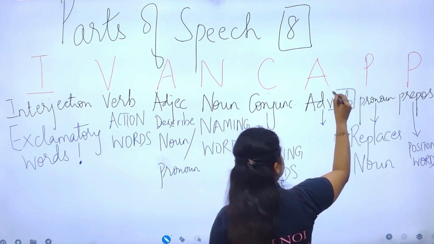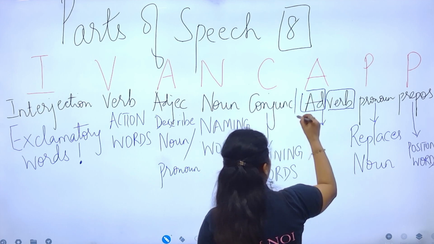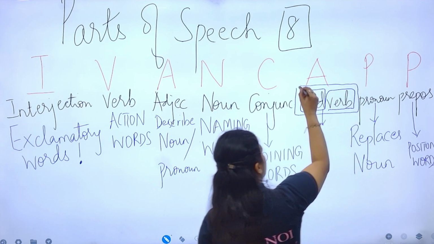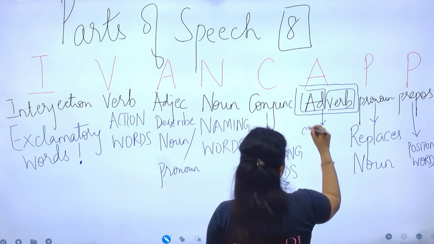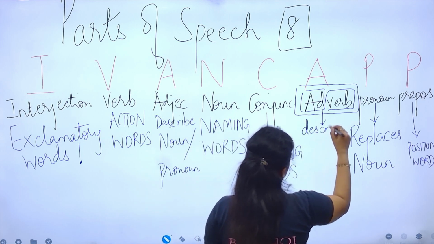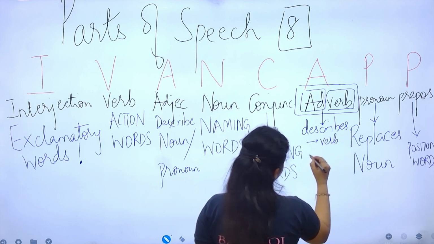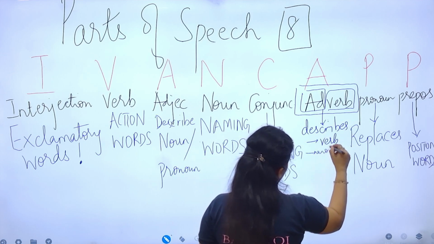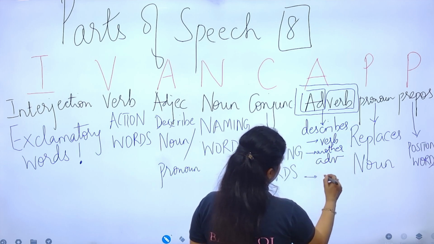Adverb qualifies a verb, adverb qualifies an adjective, and adverb qualifies another adverb also. Three functions. It describes, qualifies, modifies a verb, another adverb, and an adjective as well.